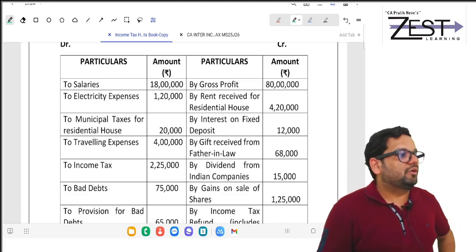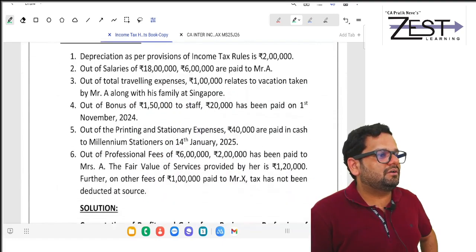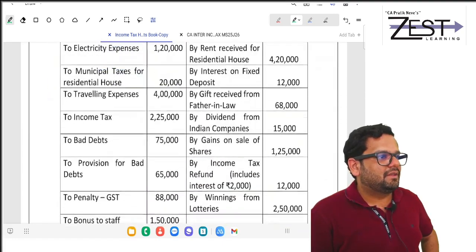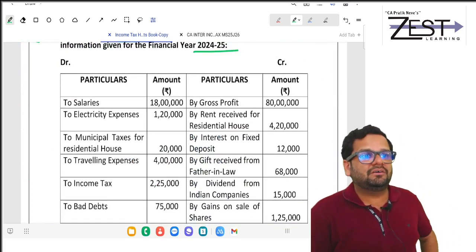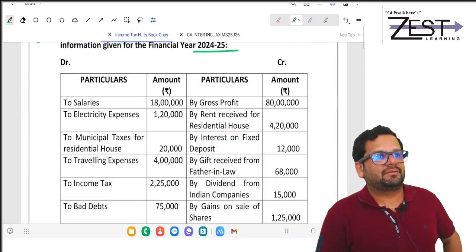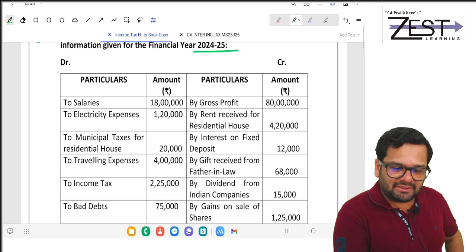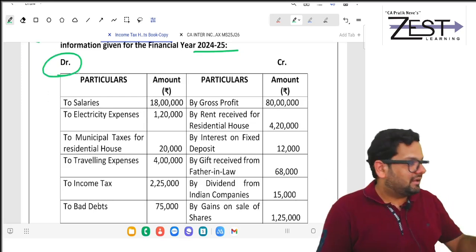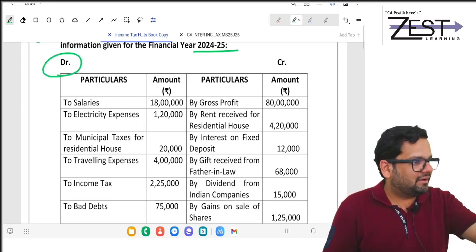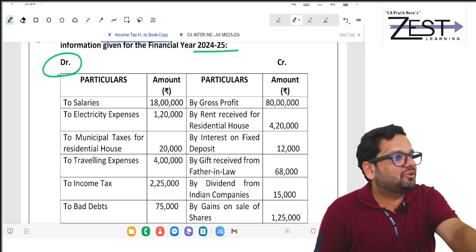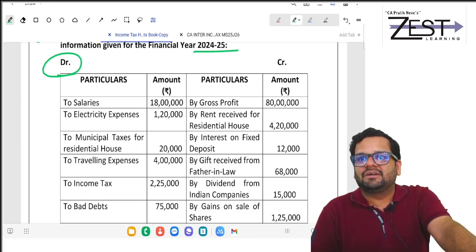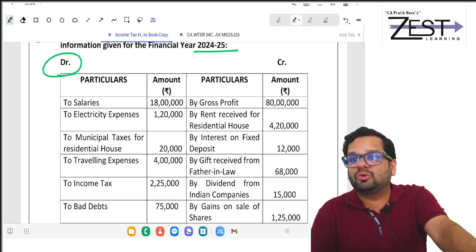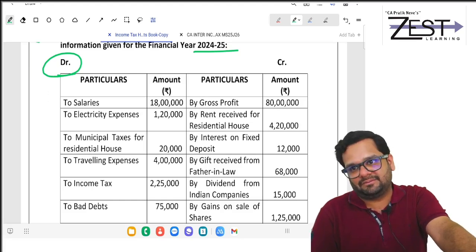See, 46 lakh 23,000 is your NP. Now go to debit side. Don't leave the format. Go to debit side and ask every point a question. Are you related to business? If you get the answer yes, then leave it. If you get the answer no, then add it.